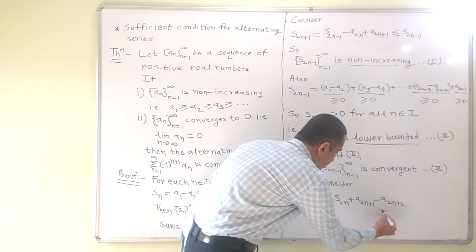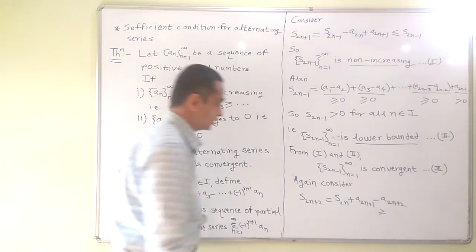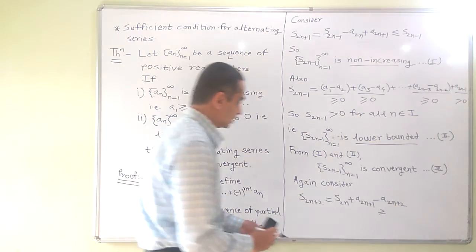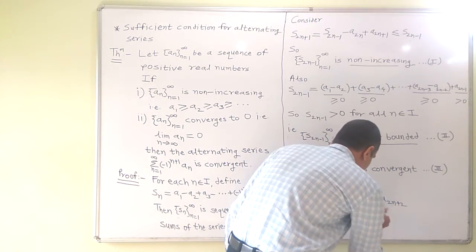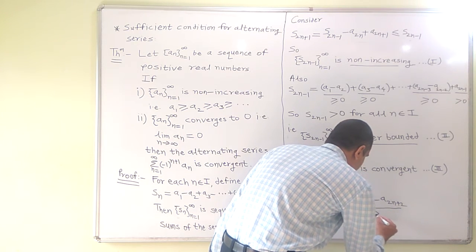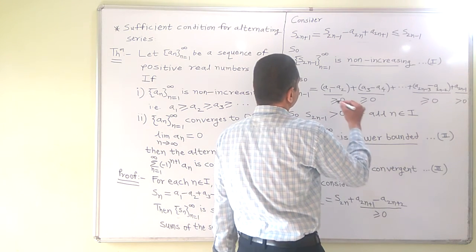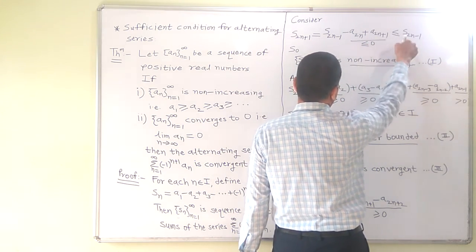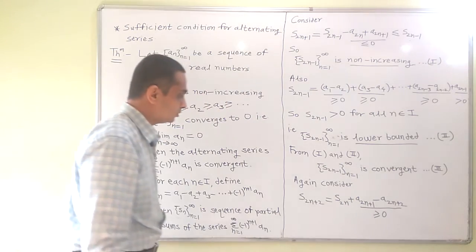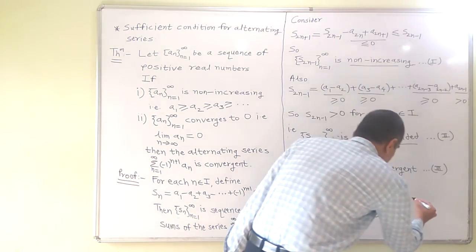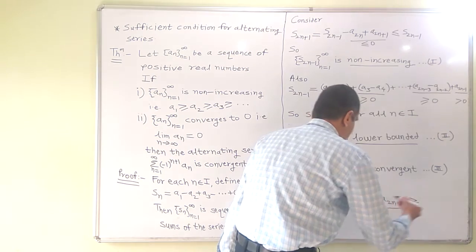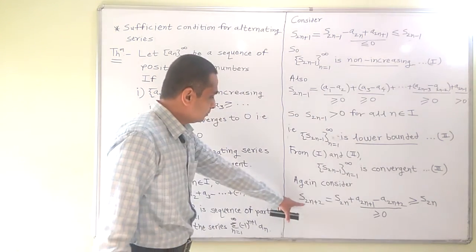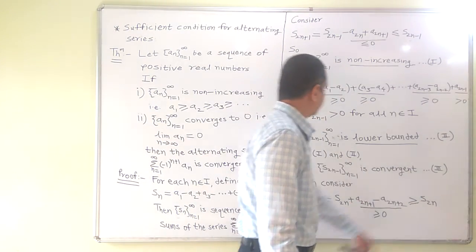Hence their difference is going to be non-negative, greater equal to 0. So S2n plus 2 now becomes greater equal to S2n.